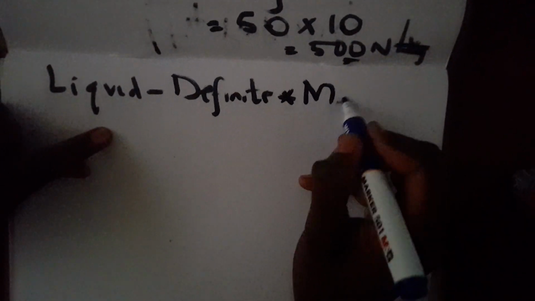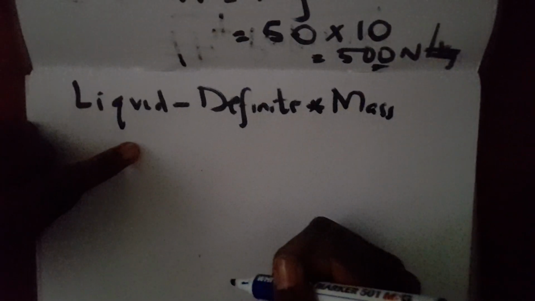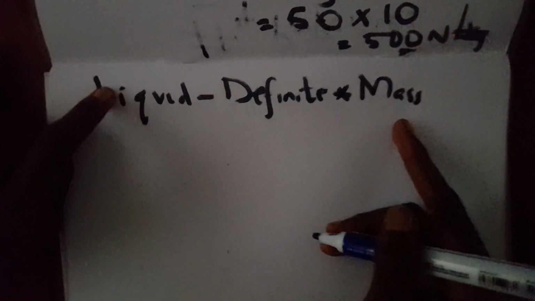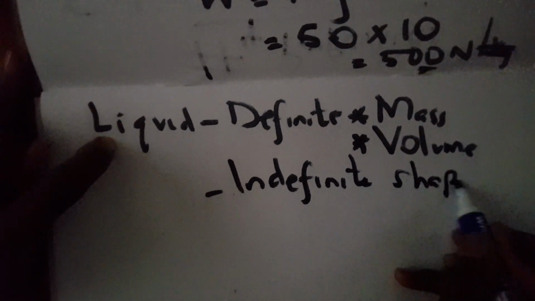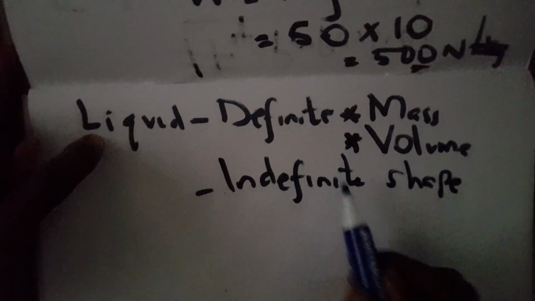Now, let's go to the liquid. Liquid has got two things that are definite. Number one, it has a definite mass. Also, there is what we call the definite volume. So it has a definite volume. Teacher, what about the shape? The shape is indefinite. Indefinite shape. The moment you understand these ones, they are very important.